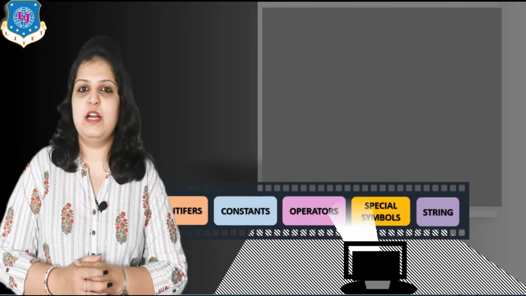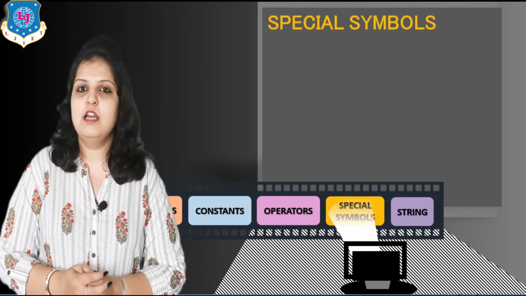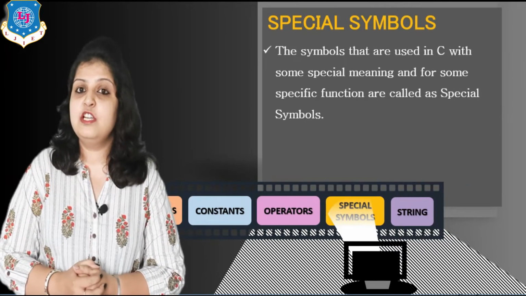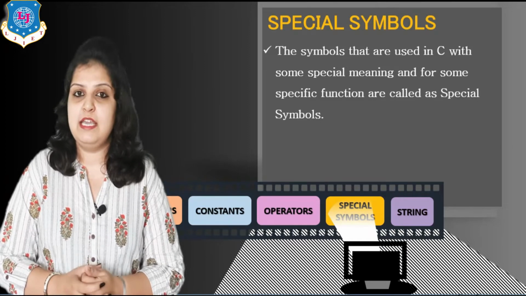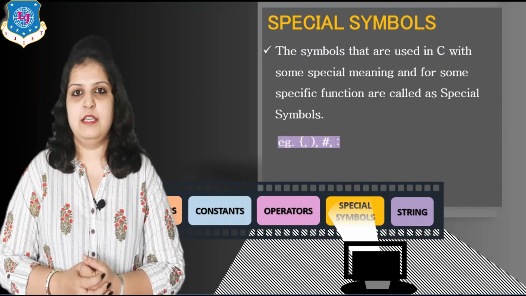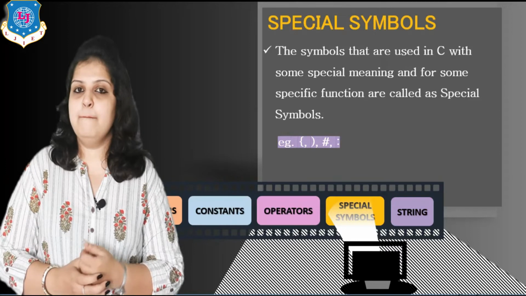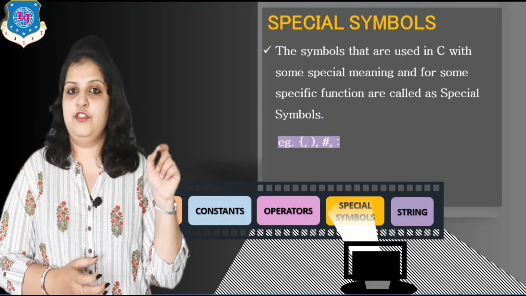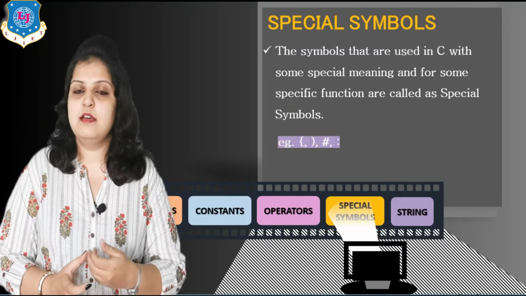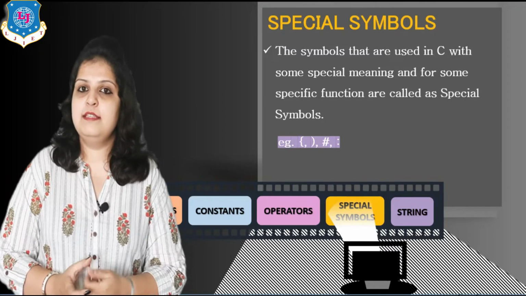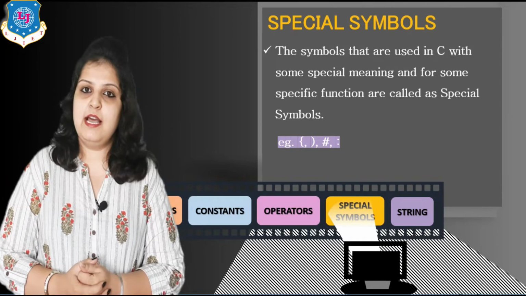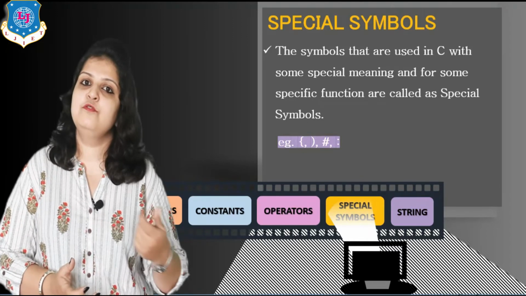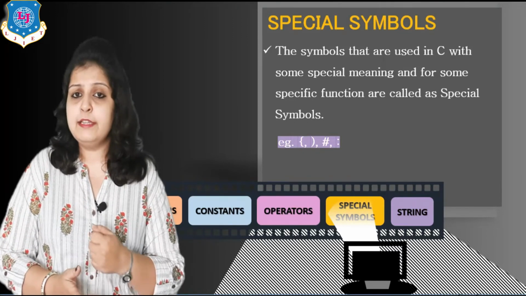Our next token is special symbols. Now what are special symbols? Special symbols are used in C for some special meanings. Just remember the programming session. First of all we write hash. So hash is one special symbol. Hash means pre-processing. It has a fixed meaning. It is used for pre-processing.